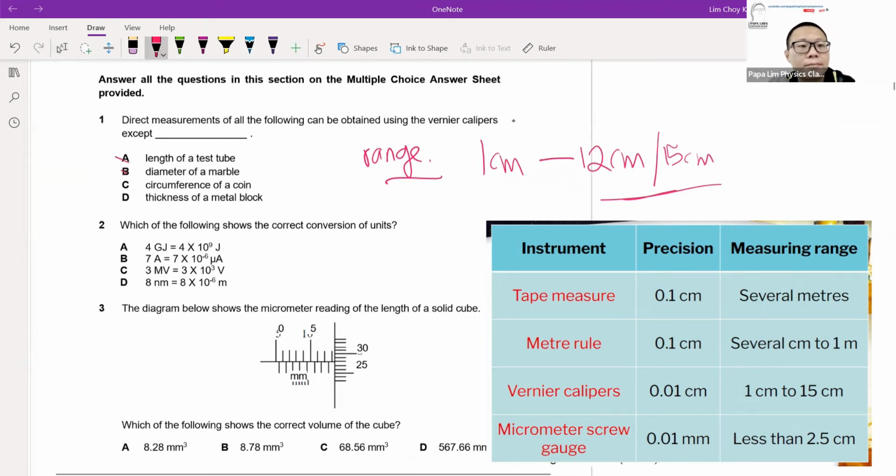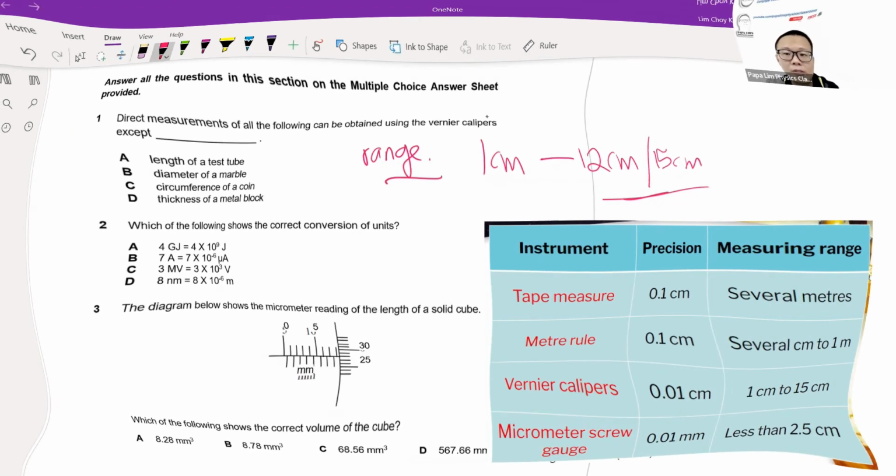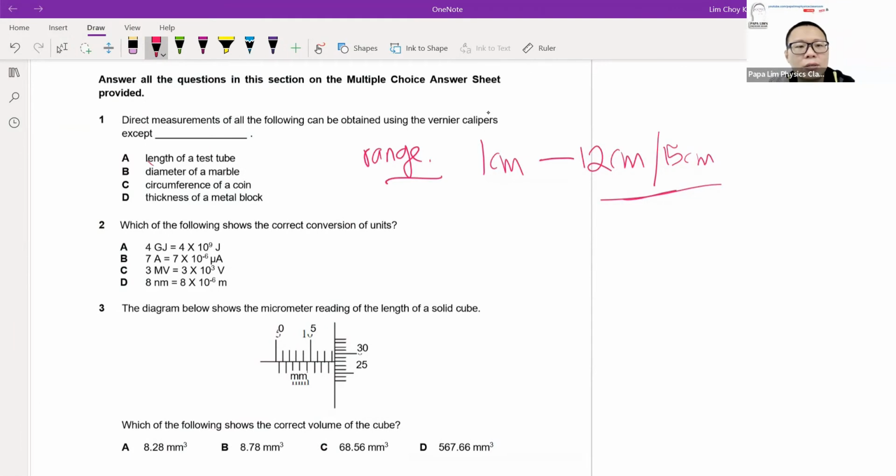Among the items here, students, you have to go through each item to check. The length of a test tube is possible with the vernier caliper, as it is within that 12 cm range. Diameter of a marble is possible. Thickness of the metal block, I will assume that the metal block may exceed 12 cm or 15 cm. So before we conclude whether D is suitable or not, let's put a question mark here first. Let's look at C first. Now C is the circumference of the coin. Remember, what is circumference?